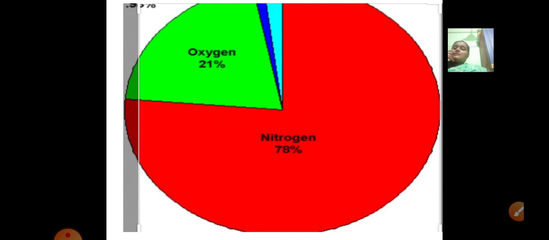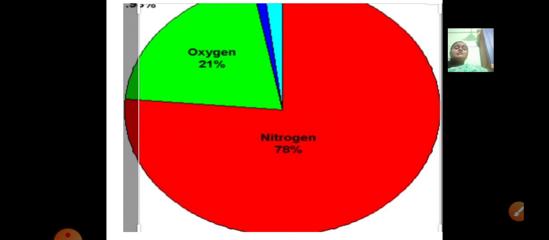Now see, can you see this diagram? Here there is nitrogen which is red in color and it occupies 78%. How much percent? 78%. Then oxygen which is in green color has 21%. And the remaining, the dark blue and the light blue parts, are other gases. The light blue part is water vapor and the dark blue part consists of other gases.